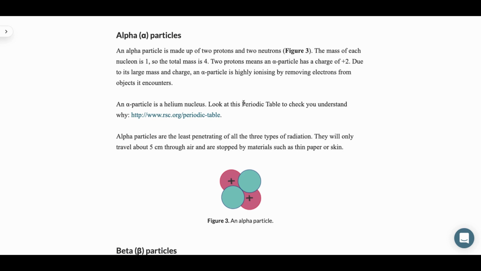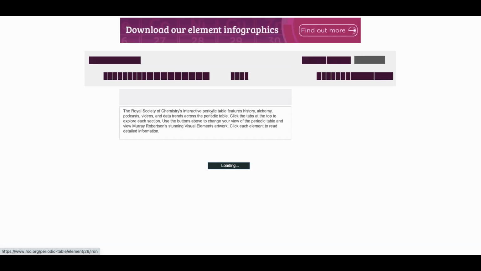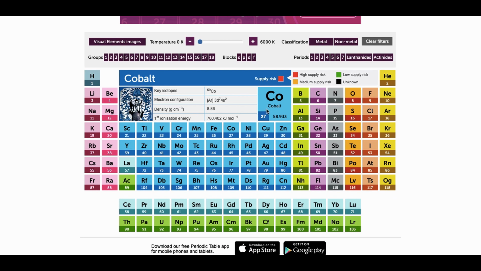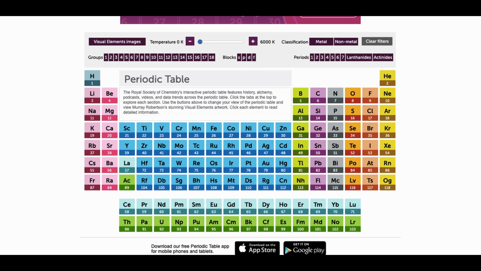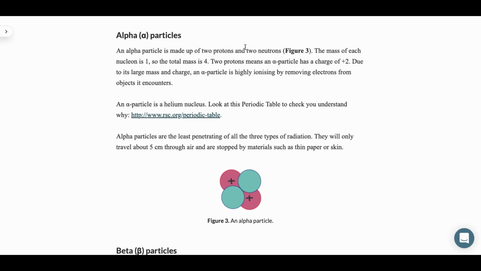Now, by looking at the periodic table, which I will press here, and while waiting for it to load, we can see that helium here has 2, and this 2 means it's the proton number. Now, if we go here, we can see that helium has a total nucleon of 4. Now, what nucleon means is it is basically the number of protons and neutrons together. Now, let's go back to our explanation.